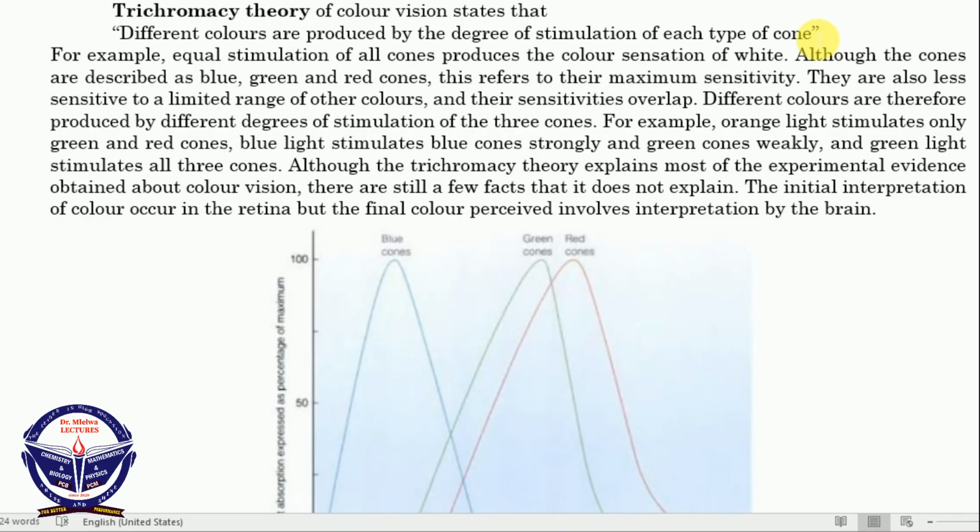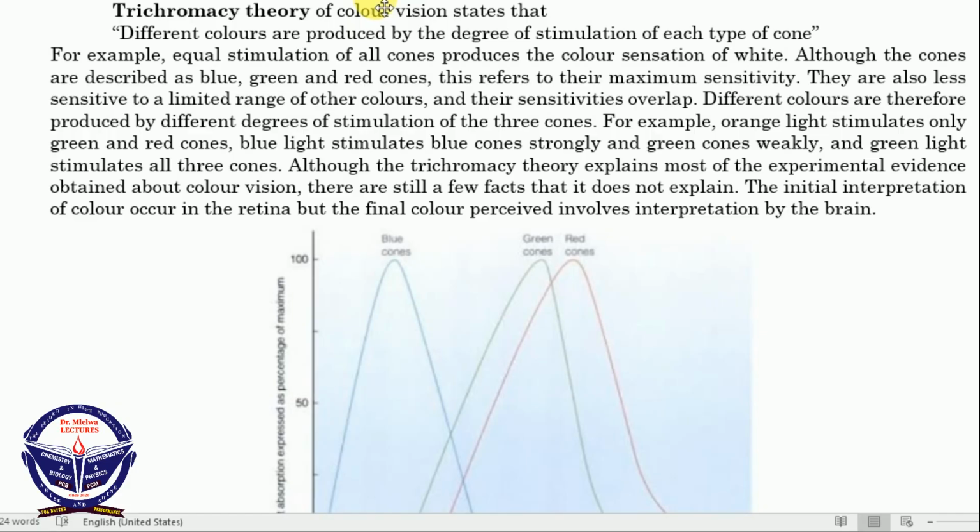So there are only 3 types of cone, for red, green and blue color, and they are able to be stimulated by different degrees. That stimulation of the cone cells by different degrees leads to the sensation or vision of different types of color. That is what we are saying in the trichromacy theory of color vision.